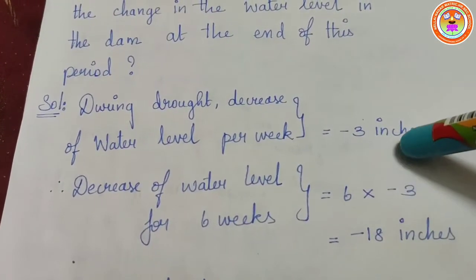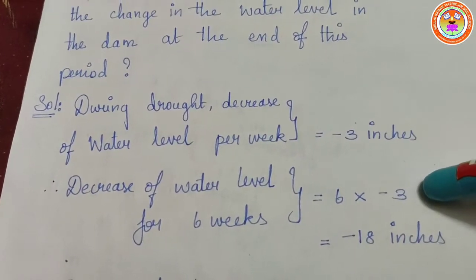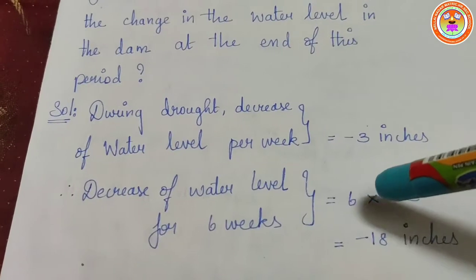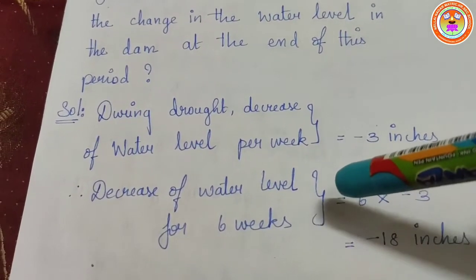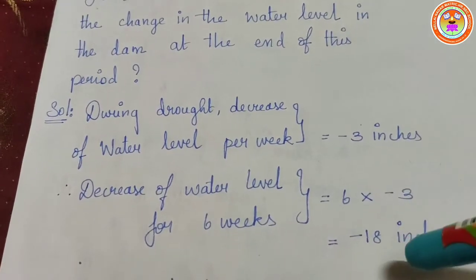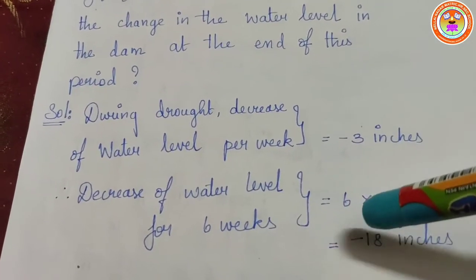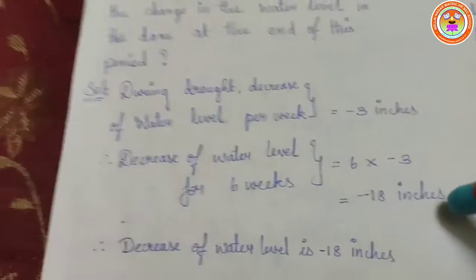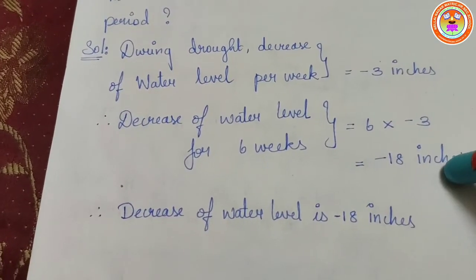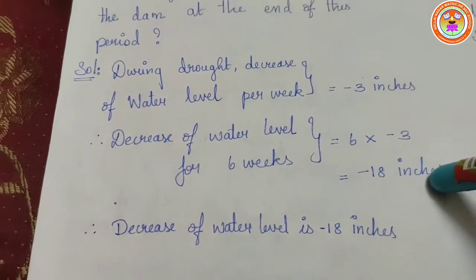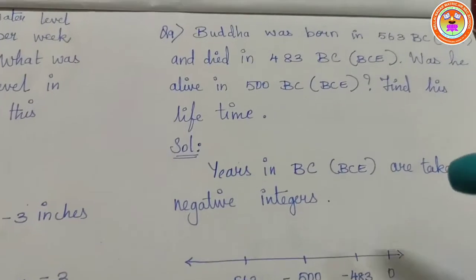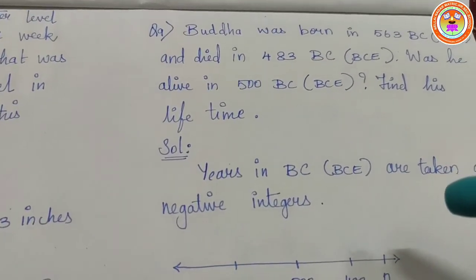For 1 week it is minus 3, so for 6 weeks it is 6 into minus 3. What are 6 3s? 18. Since there is a negative symbol over there and the other is positive, what should it be? Plus into minus will become minus. So it is minus 18 inches. The decrease of water level is minus 18 inches. Understood? Okay. So next, we'll go on to the 9th question.